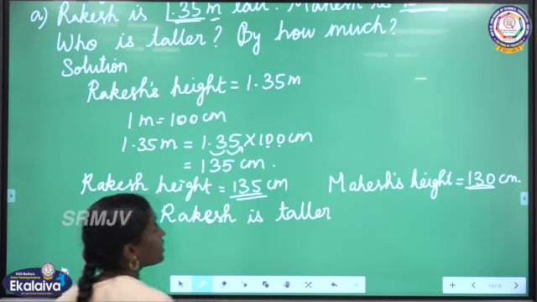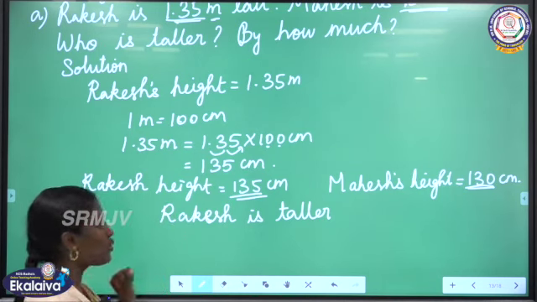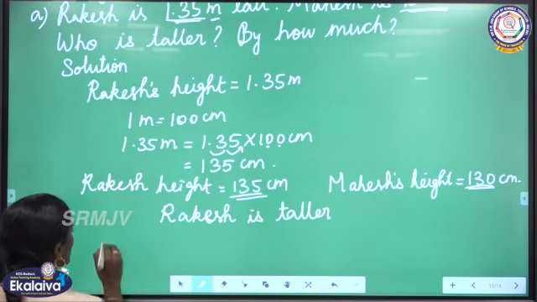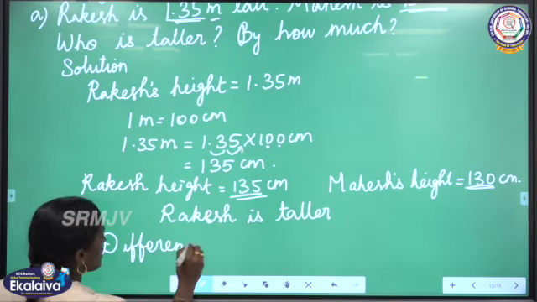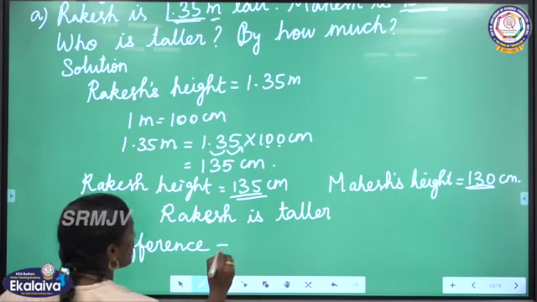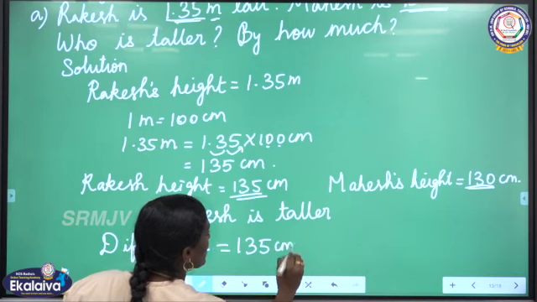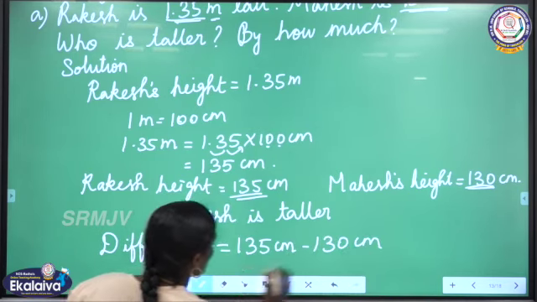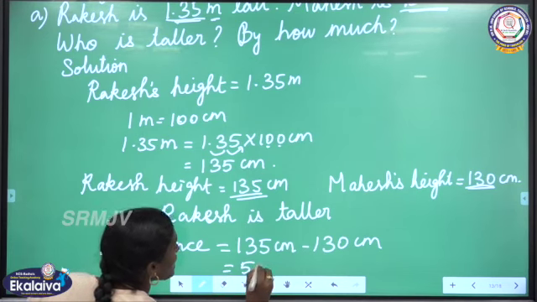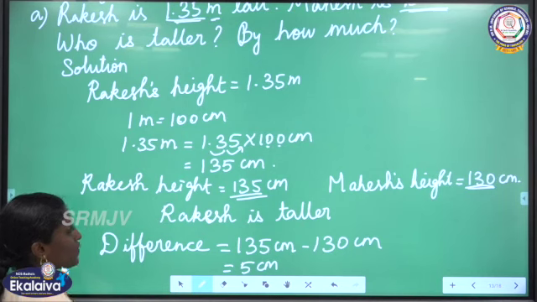by how much? For that, we are going to subtract these two heights. Okay, we are going to find the difference between these two heights. So difference is equal to the greater height, 135 centimeter minus 130 centimeter, which is equal to 5 centimeter. 135 minus 130, we will get 5 centimeter.